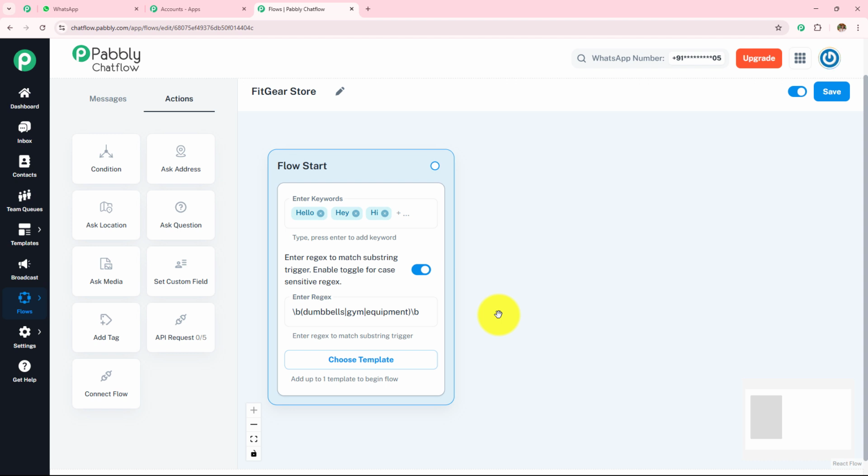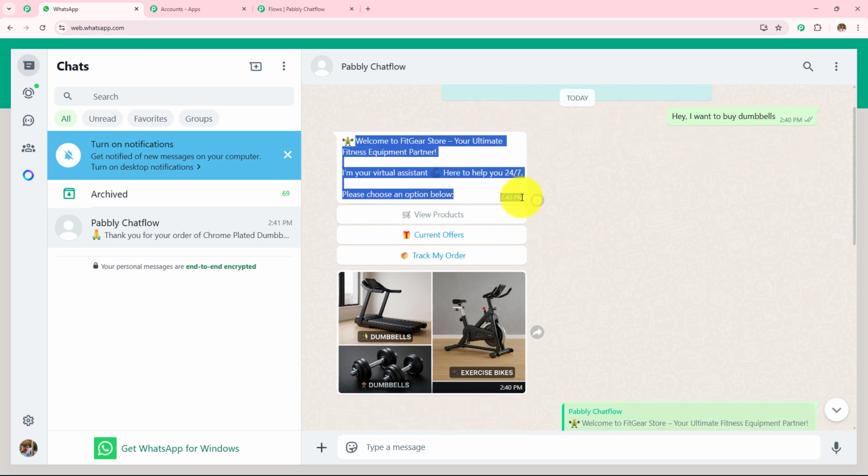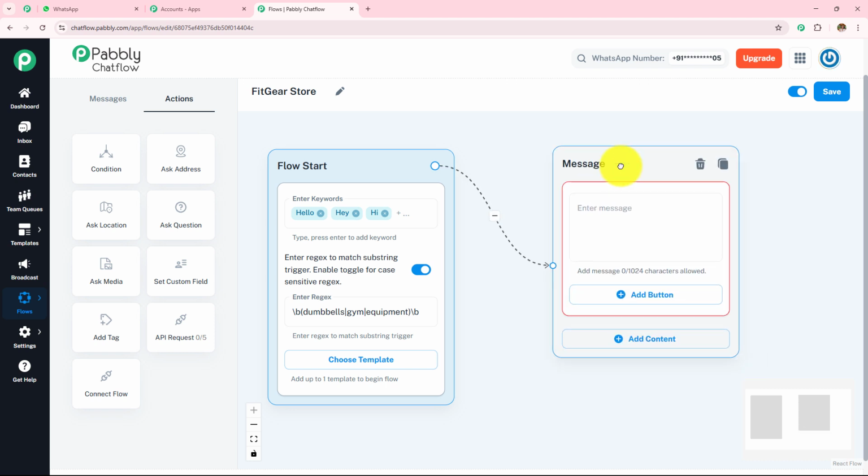Now as soon as this chatbot gets activated or triggered, I want to send a message, and in this message I want to welcome this customer, and then I'm going to provide the button. So how we are going to do this? I'm going to open my chat flow, and over here you can see this option or a circle. I'm going to click on the circle, drag and drop this, and then have to select my content type. In this drop down you can see all the content type which I have already explained you all the content. Here I'm going to select this as text plus button.